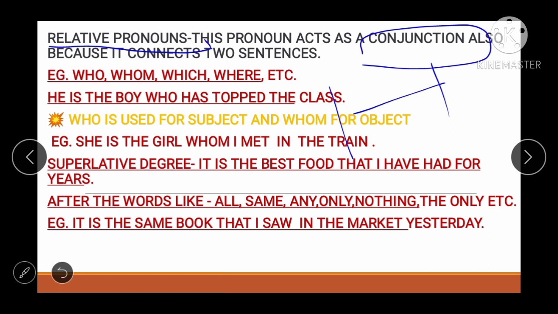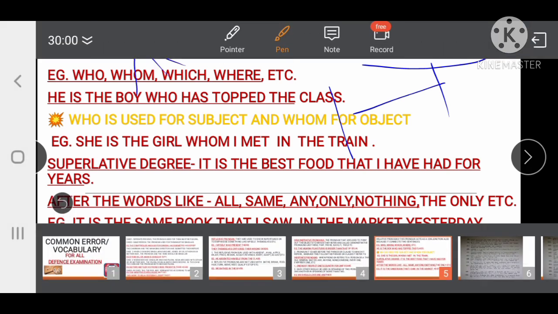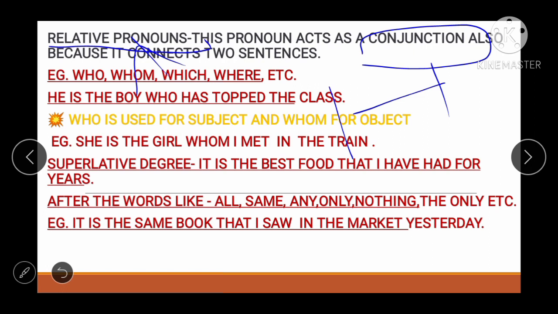You have to keep this and just write this in your notebook, because it is going to help you a lot. Examples: who, whom, which, where, etc. are the relative pronouns. See friends, he is the boy who has topped the class.